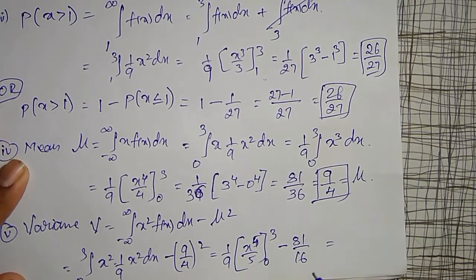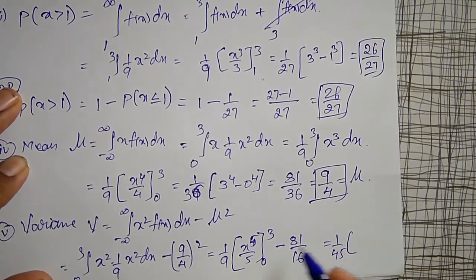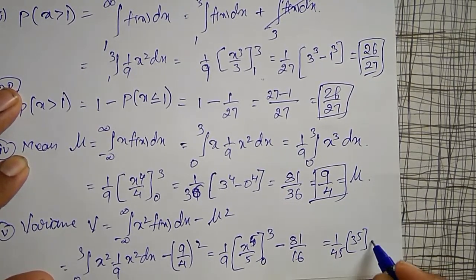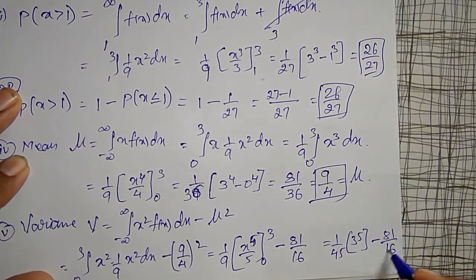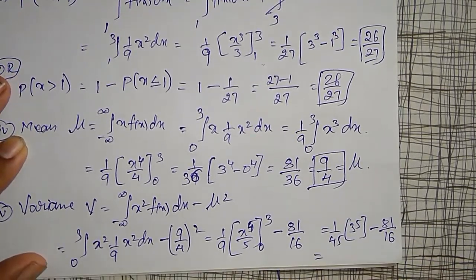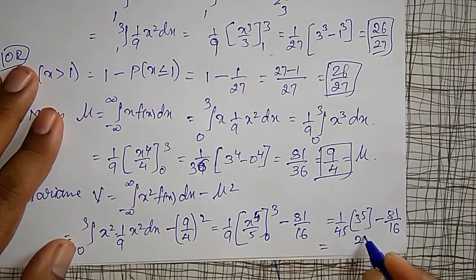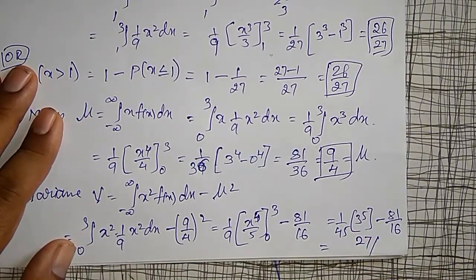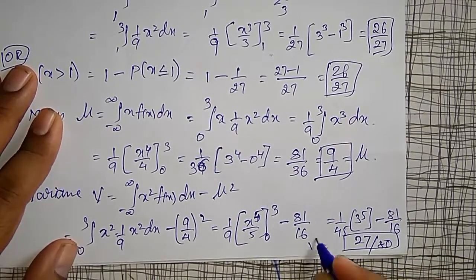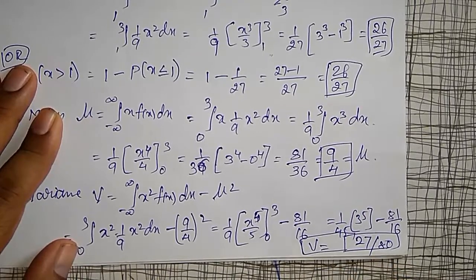Let me simplify this, and I will get it as 1 by 45 into 3 raised to 5 minus 81 divided by 16. Let me simplify and give the final answer here: 27 divided by 80 is my variance V. Okay, like that.